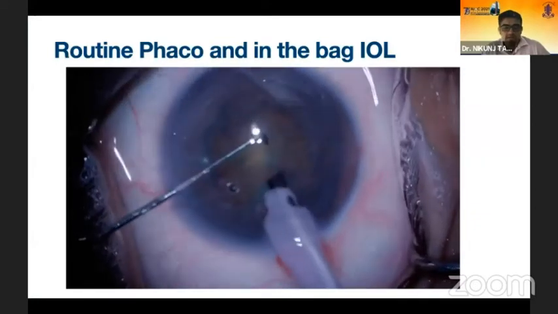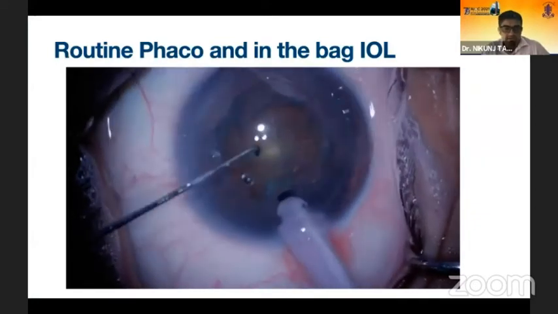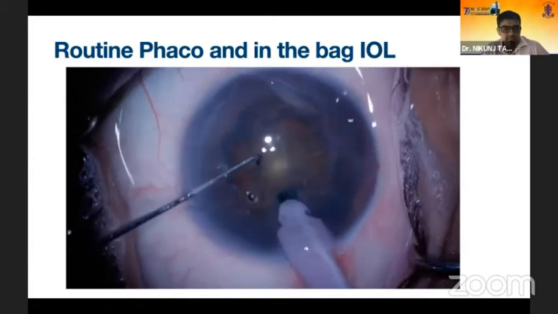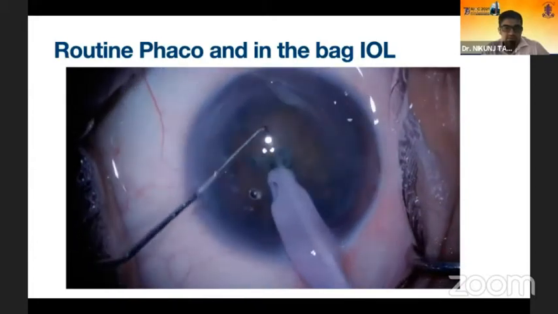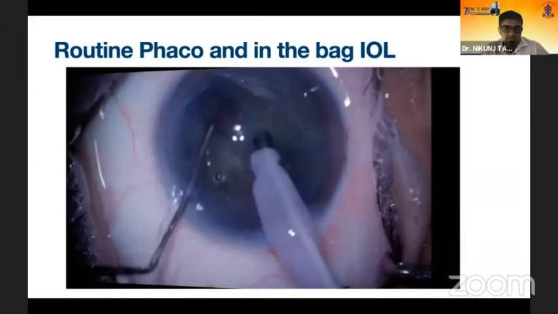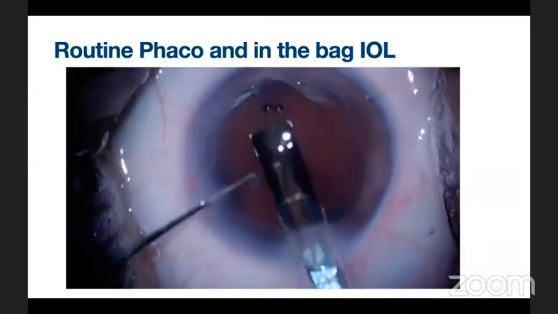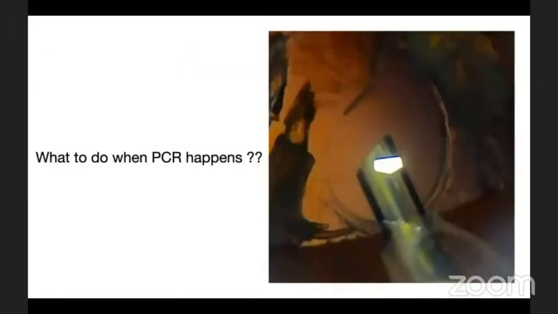Every cataract surgeon wants their surgery to be perfect and to give good outcomes, with a good chop and IOL implantation in the bag, and the surgery done in less than 10 minutes. But all cataract surgeons face a situation where the posterior capsule is ruptured inadvertently, and we all have to know how to manage such cases.